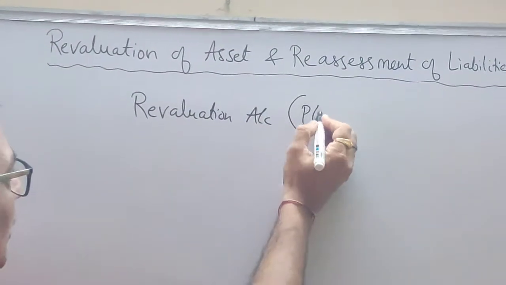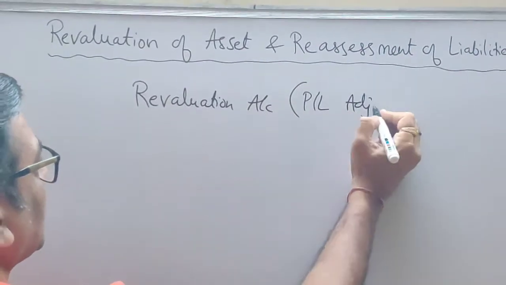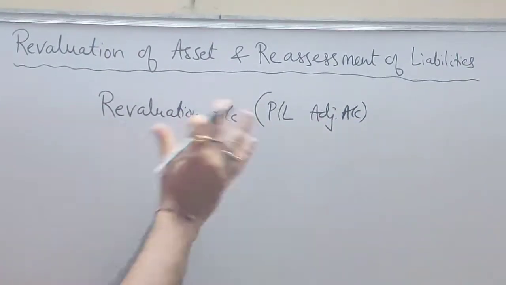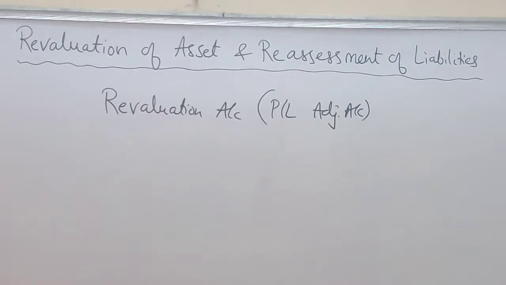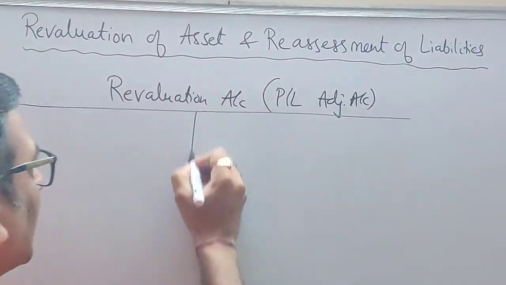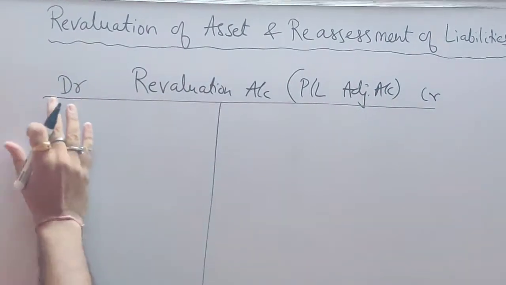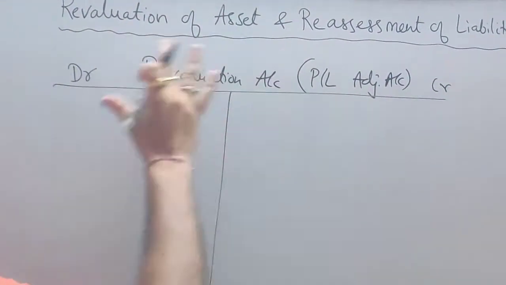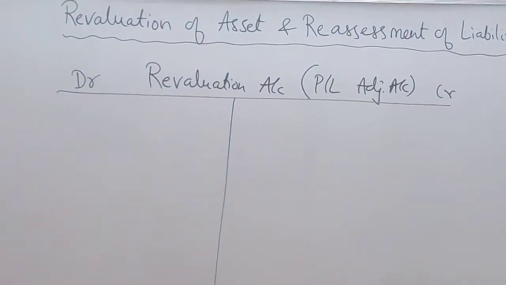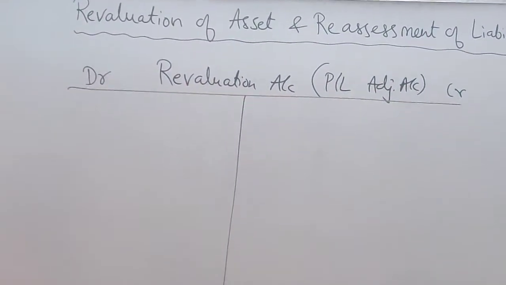This is also called profit and loss adjustment account. So there are two alternative names for it. We make a revaluation account. Now, as you know, your left hand side is the debit side and the right is the credit side. Since this is a nominal account, we are going to follow the nominal account rule.